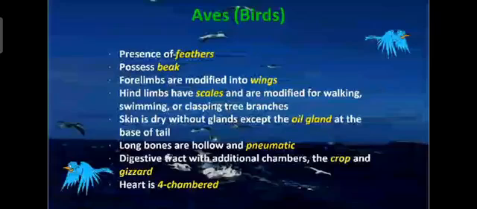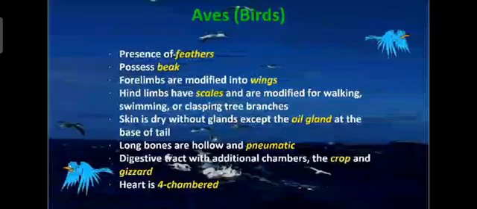If you see carefully, scales will be present on the hind limb and are modified for walking, swimming or clasping the tree branches. When they are sitting on the ground, they walk with the help of the hind limb. If they are going in the water for catching the prey, then they swim with the help of the hind limbs, or clasp the tree branches. When they are sitting on the trees, they hold the tree branches with the help of the hind limb. So hind limbs are modified for walking, swimming and clasping the tree branches.